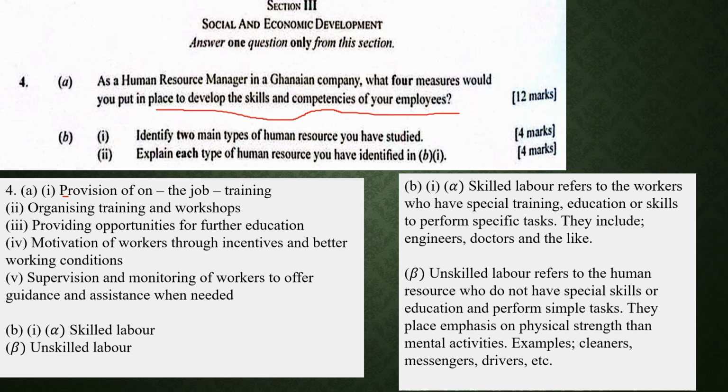So 1, provision of on-the-job training. Provision of on-the-job training gives the workers fresh and updated skills to use to contribute to the development of the company. You must also organize training and workshops where they can acquire new skills and incorporate them with what they have to improve productivity. You also provide opportunities for further education through sponsorship, through grants, so they can further their education to acquire in-depth knowledge of the work they do.